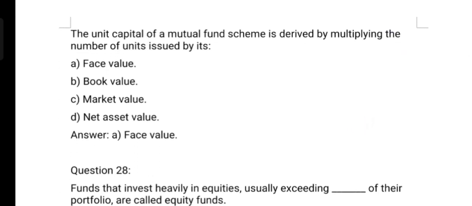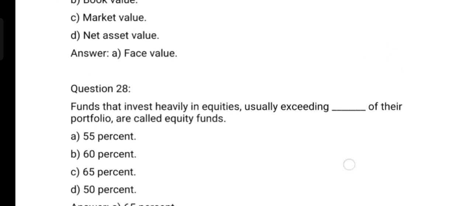The unit capital of a mutual fund scheme is derived by multiplying the number of units issued by its option A, face value, option B, book value, option C, market value, option D, net asset value. And the correct option is option A, face value.